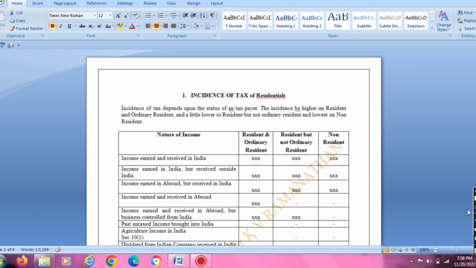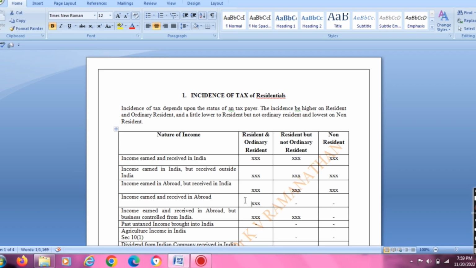Now, income earned and received in India is taxable for all three statuses in India. Income earned in India but received outside India is also taxable for all three statuses. Income earned abroad but received in India: the source of income or the receipt of income in India means that it is taxable for all three statuses. And the fourth one, income earned and received abroad, is taxable only for the resident and ordinary resident.